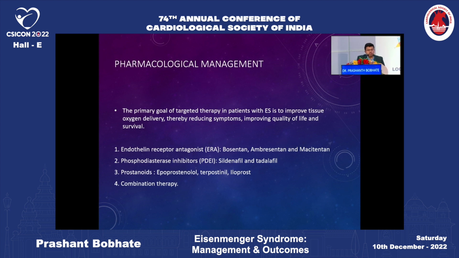Initially, in the early years, there was a lot of apprehension in using these pulmonary vasodilators in Eisenmenger syndrome, because they also cause systemic vasodilatation in addition to the pulmonary vasodilatation, and there was a belief that it would increase the right to left shunt and make these patients worse. However, the first trial, the BREATHE-5 trial, which looked at the utility of bosentan in Eisenmenger syndrome, proved this hypothesis wrong. And now most of these medications, except maybe selexipag, have been proved to improve morbidity and mortality in patients with Eisenmenger syndrome.